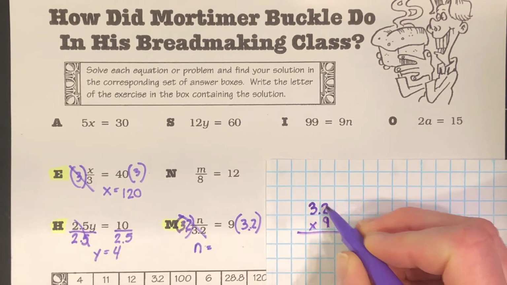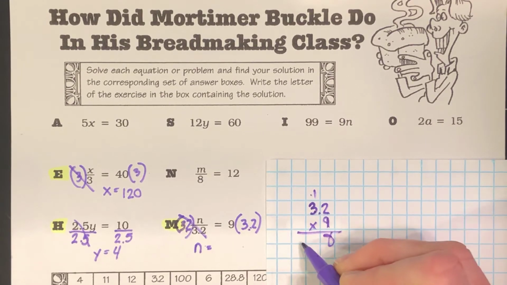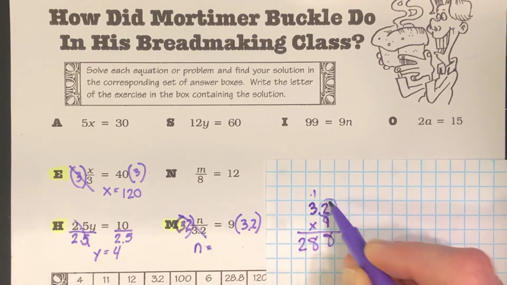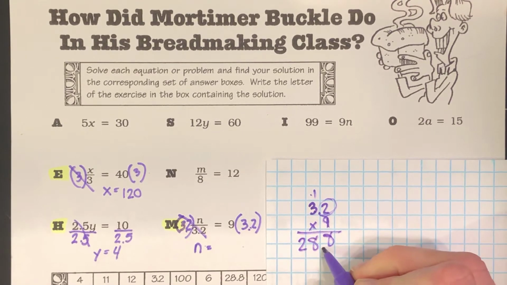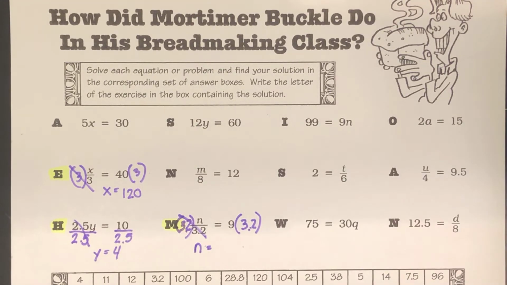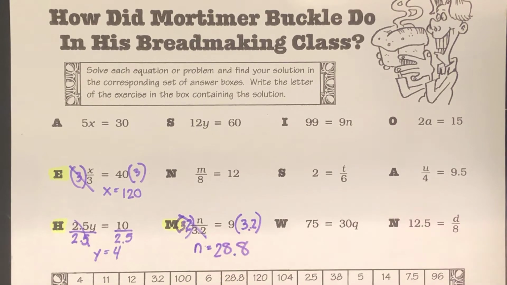2 times 9 is 18. 9 times 3 is 27, 28. Okay, I've got 1 digit to the right of the decimal, so in my product, I will need 1 digit to the right. That gives me 28 and 8/10.